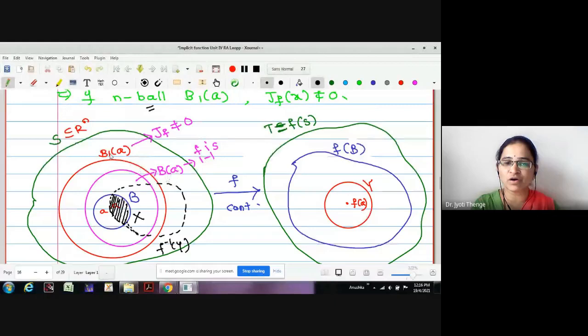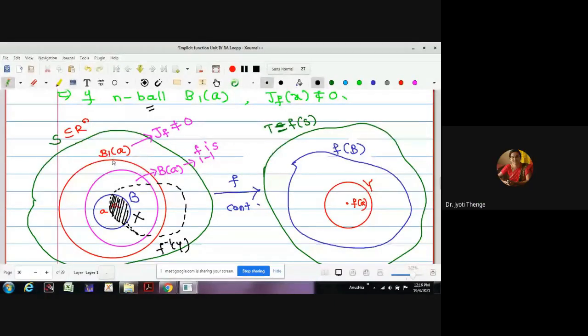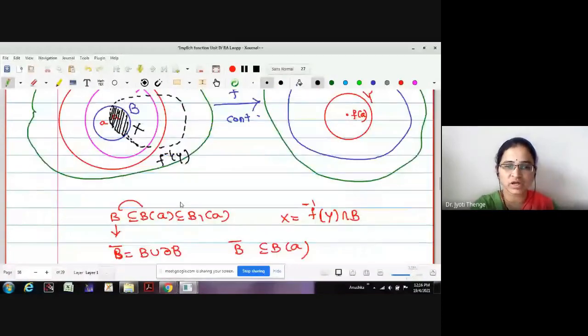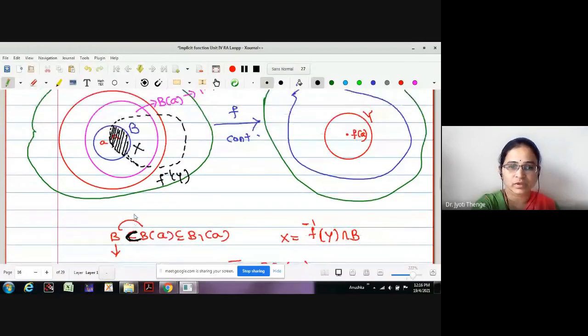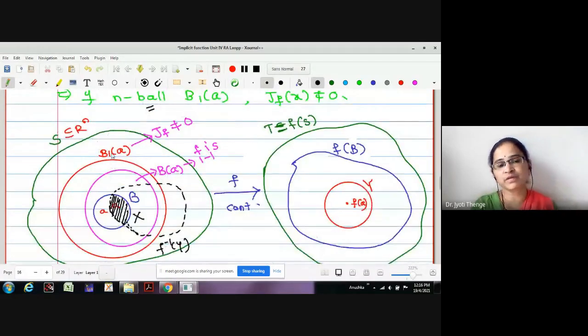B of A we have selected to be inner ball of B1. Inner ball of B1. Here I have to write strictly included, not properly. Therefore, B of A, B1 of A may be equal or may be the inner ball as well. Later on B of A, we have found F is 1 to 1. Third, we have found an open ball around A, which we have denoted by B simply.